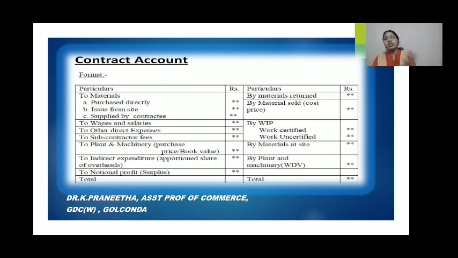Then when we balance it, if a surplus is there, we will be writing it on the debit side as notional profit. Why are we writing notional profit here? Because it is not a complete profit. The contract has not been completed yet, so it is written as a notional profit. It's not a complete profit, it's a surplus here. So this is the contract account format.